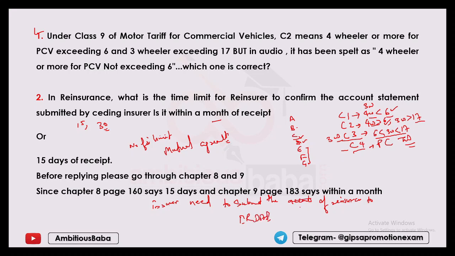Sorry, not the accounts, the plan. Every insurer makes a plan of how much he is going to reinsure and with whom. So he needs to give the complete details of the same 45 days before the start of the financial year to the IRDA: yes, we are planning to go with this one, this two, this three reinsurer. They need to submit this plan 45 days before the commencement of the financial year. Suppose the financial year commences on 1st April, they need to submit it by about 15th February.